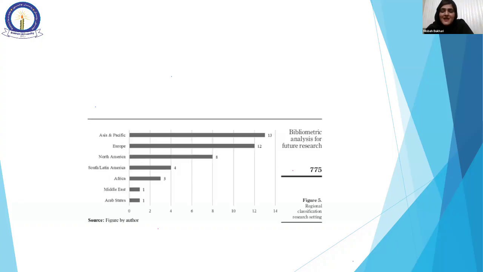Coming to the next figure, a bibliometric analysis for future research: Asia and Pacific, Europe, North America, Africa, Middle East. It means that 13 papers belong to Asia Pacific, 12 papers belong to the continent Europe, and 3 papers belong to the continent Africa.